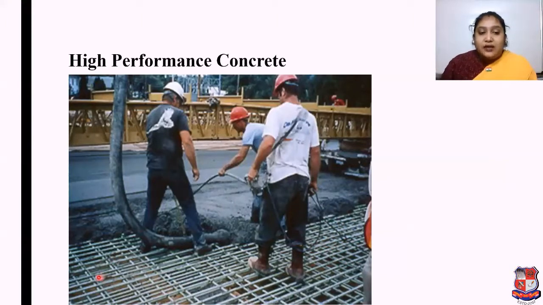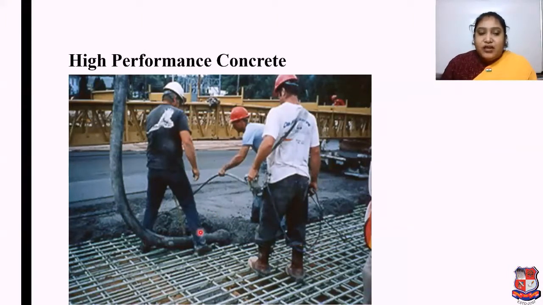If we pour concrete in that congested part, it is difficult to set that concrete. But in this image you can see that a small number of workers are working with the concrete very easily.